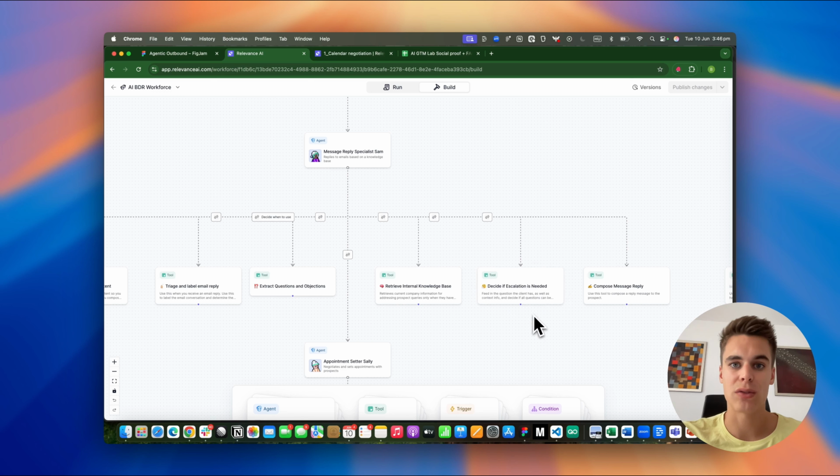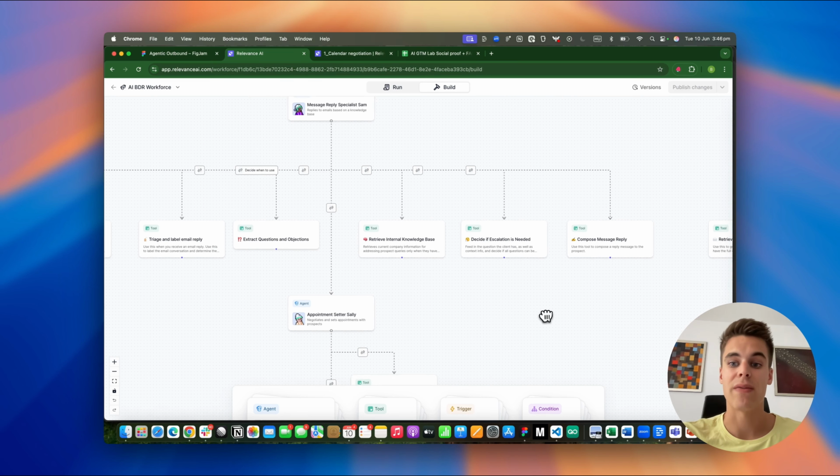We have a dedicated tool that we call decide if escalation is needed. It's going to reason for whether a reasonably acceptable answer could be given to these questions that we have extracted based on the internal knowledge base. And finally, it's going to compose a message reply.